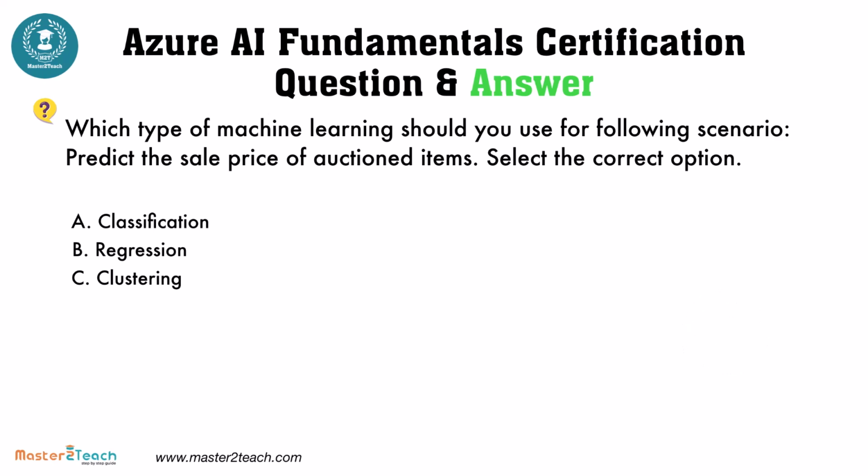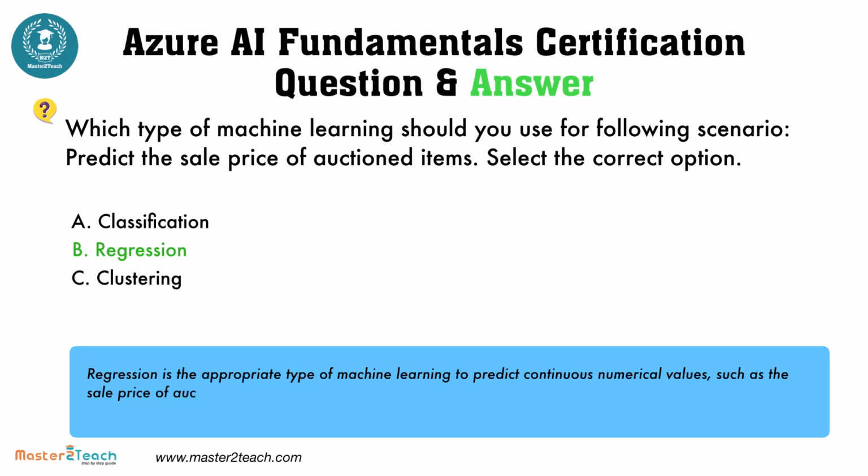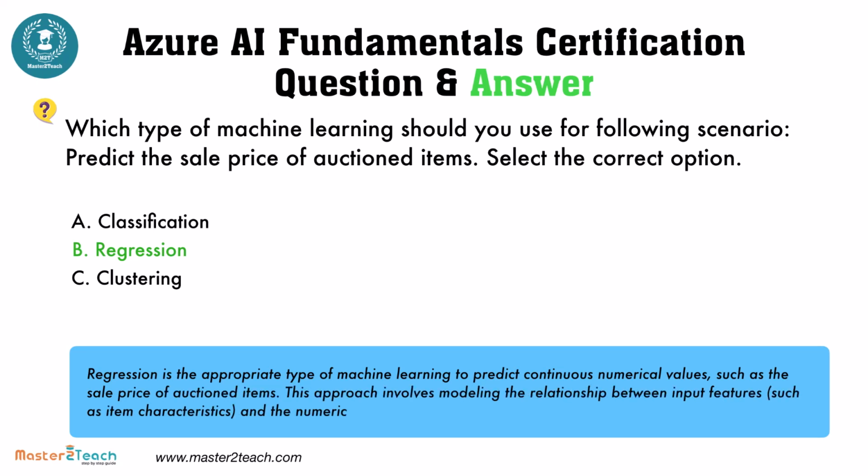The correct answer is regression. Regression is the appropriate type of machine learning to predict continuous numerical values, such as the sale price of auction items. This approach involves modeling the relationship between input features, such as item characteristics, and the numerical output, the sale price.